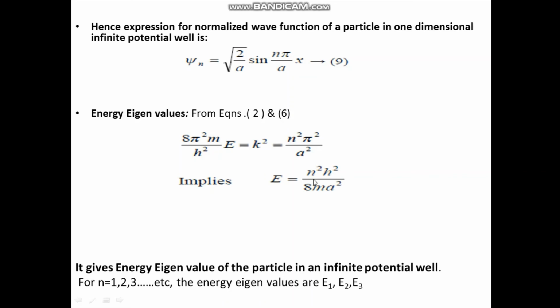And here n is an integer, and it is 1, 2, 3, 4, etc. For different values of n, we are getting different energies. For n is equal to 1, we are getting E1, the energy of the particle in the ground state, called the zero point energy. For n is equal to 2, the energy of the particle is E2, that is, in the first excited state. For n is equal to 3, we have E3, the energy of the particle in the second excited state, and so on.